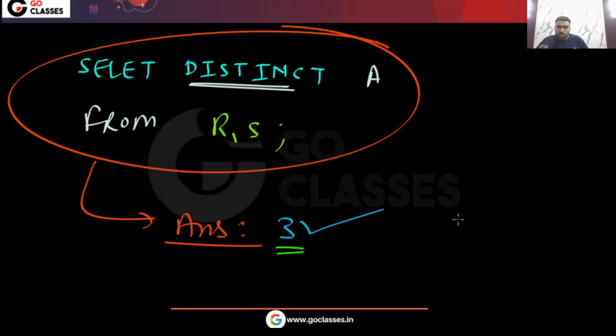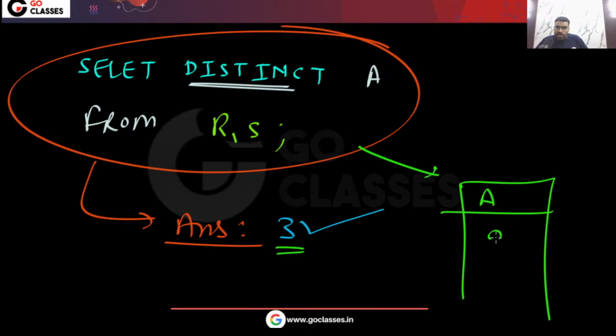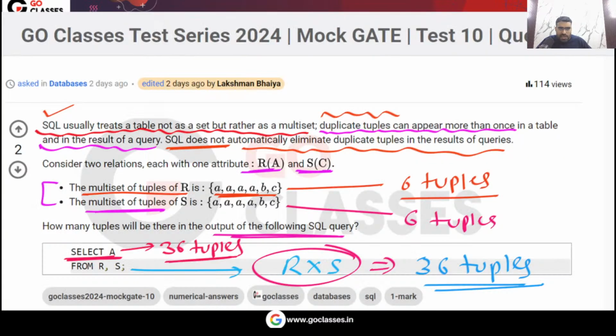Because now the duplicates will be removed, the result will be A, B, C. So your answer will be 3 if you have the DISTINCT keyword. Because of this keyword, duplicate tuples will be eliminated. But by default, duplicate tuples are not eliminated. So for this original question, the answer will be 36.